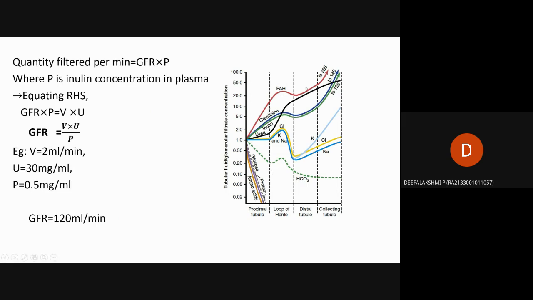Then only PAH, creatinine, inulin, and urea, these four molecules, will reach the collecting duct. After the collecting duct, the remaining amount will be excreted through urine.